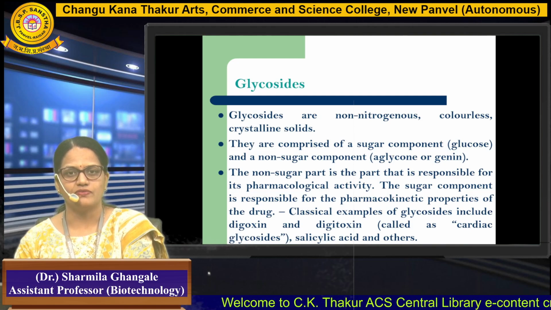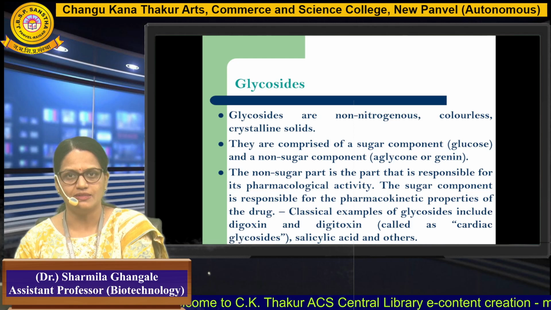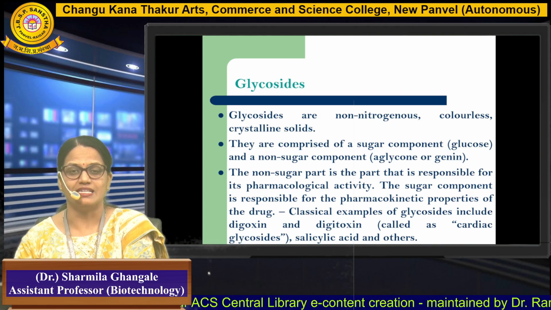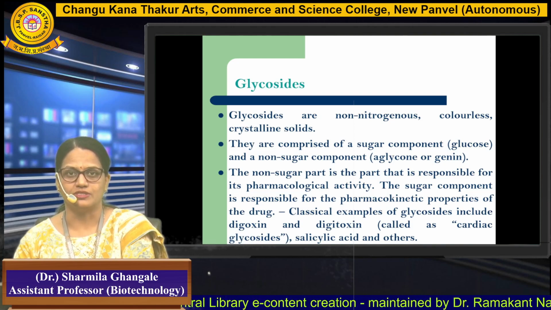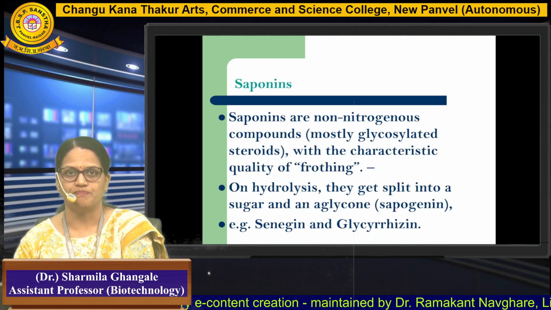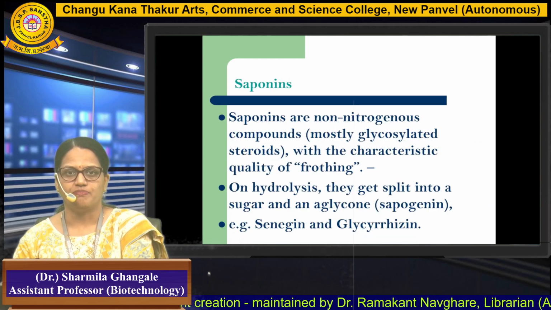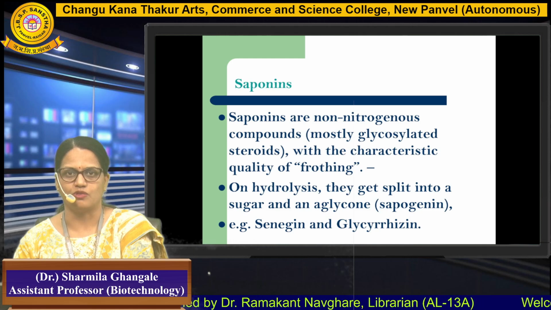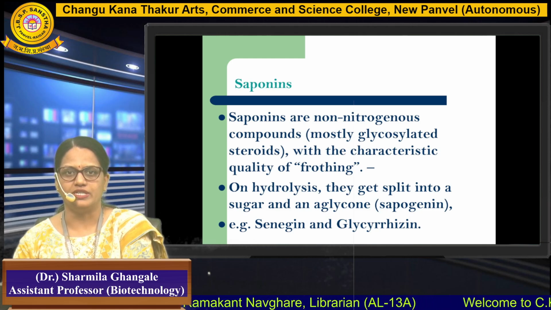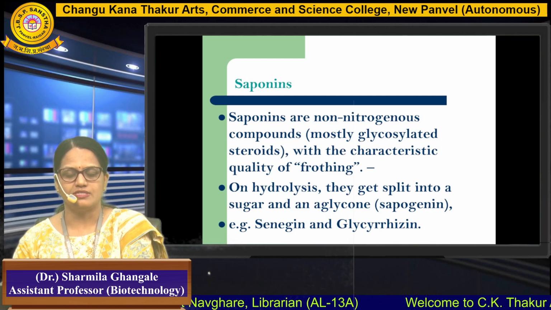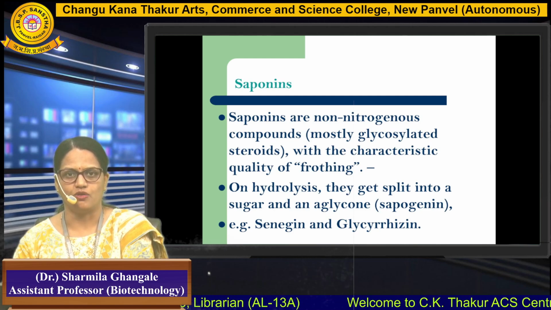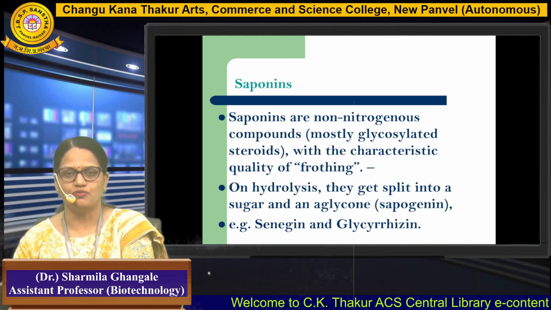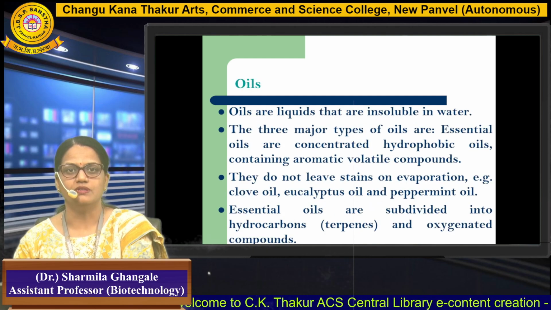Classical examples of glycosides are digoxin and digitoxin. They are also called cardiac glycosides. Salicylic acid as well is an important glycoside that everybody knows. Then come saponins, students. Saponins are non-nitrogenous compounds. They are mostly glycosylated steroids, and their characteristic quality is foaming. On hydrolysis, they get split up into the sugar and an aglycone. Senegin and glycyrrhizin are the important saponins which are extracted from the plants.